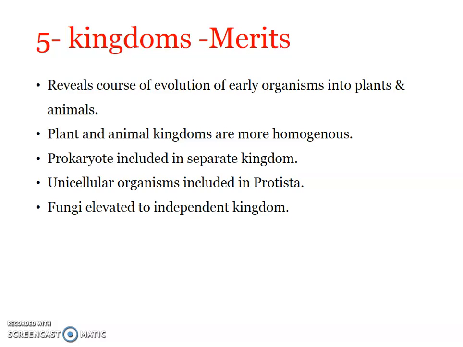Then next you can see unicellular organisms were included in Protista. Such a kingdom was not placed by any earlier classification system, but this was again unique to the 5 kingdom classification. And further, fungi, earlier it was included under kingdom Plantae, isn't it? But here it was erected as a separate independent kingdom, right?